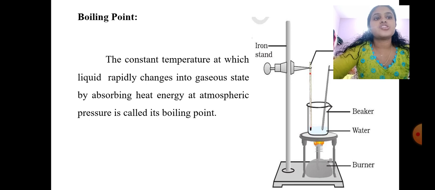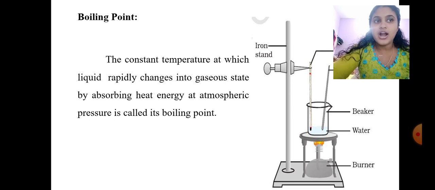So, the boiling point of water is 100 degrees Celsius. When the water is at 100 degrees Celsius, what will happen? It will start converting from liquid state to gaseous state. When a solid ice cube is getting melted to liquid, that is called the melting point. The point at which liquid is converted into gaseous state is its boiling point, and the point at which solid melts to liquid is called its melting point. The melting point of ice is 0 degrees Celsius and the boiling point of water is 100 degrees Celsius.